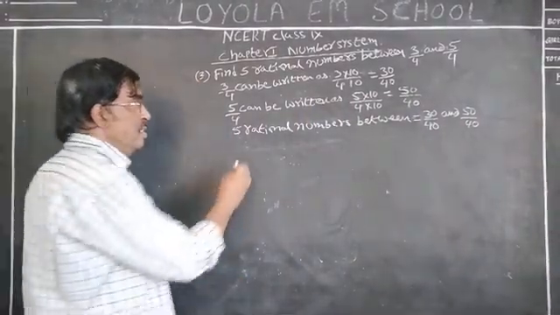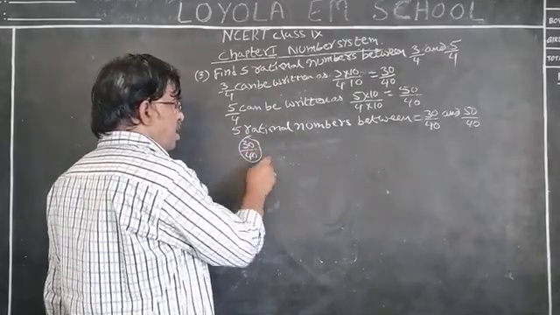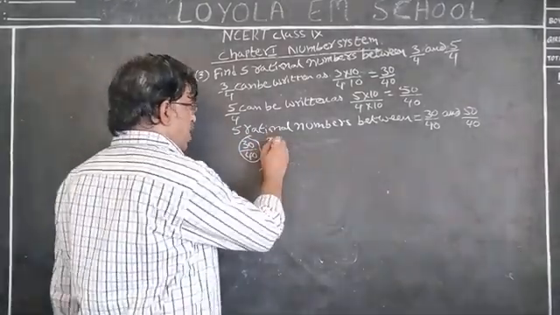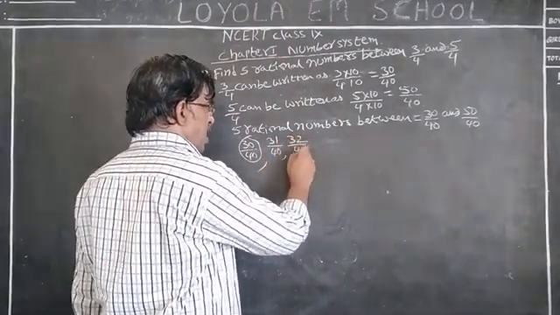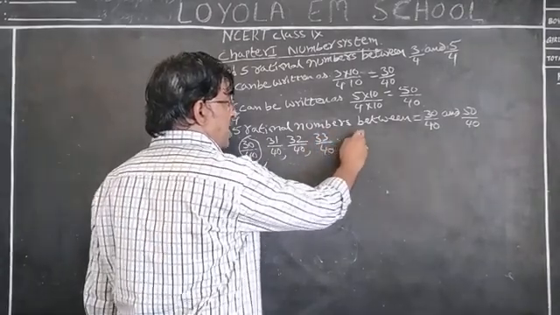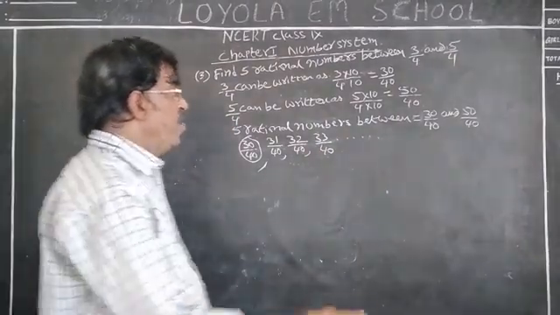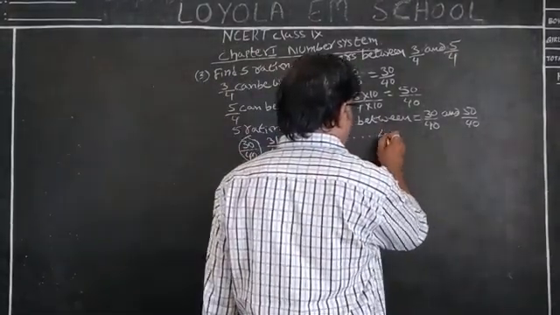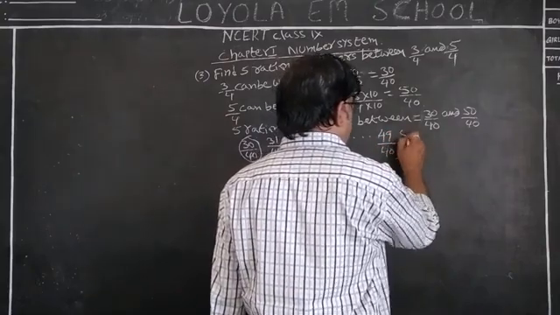Between means, after 30 by 40, we can write 31 by 40, 32 by 40, 33 by 40. Like that, up to 50 by 40. Before that there is 49 by 40, then 50 by 40.